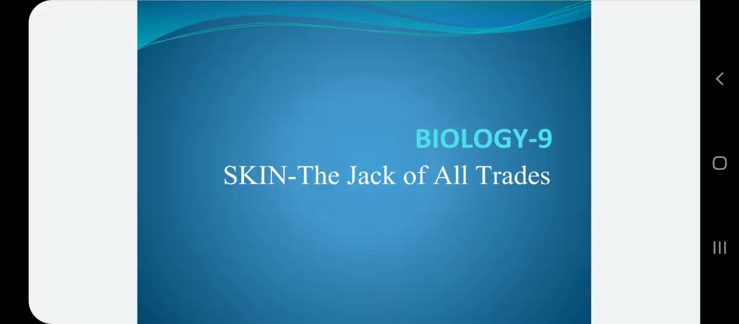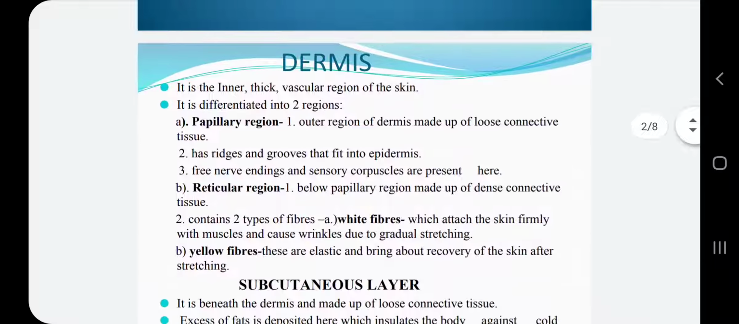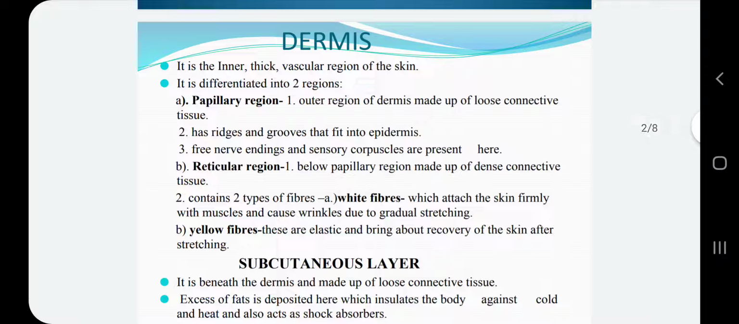below the epidermis. Now the dermis is the inner thick vascular region of the skin. It is 2 to 3 times thicker than the epidermis, and vascular means that blood vessels are present in this region of the skin, not in the epidermis. Epidermis is avascular, whereas dermis is the vascular region of the skin, meaning blood vessels are present here.